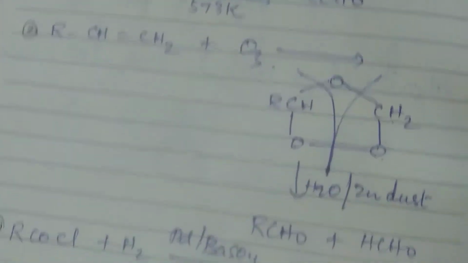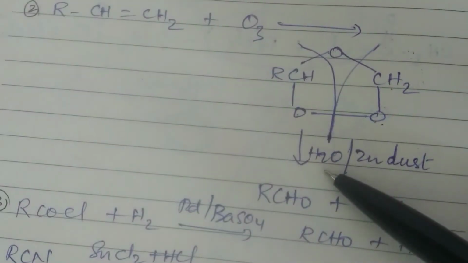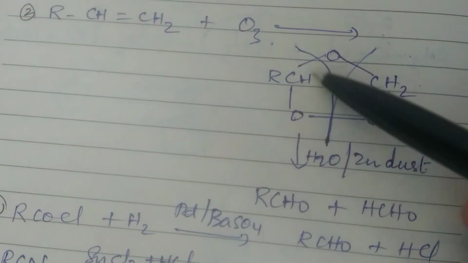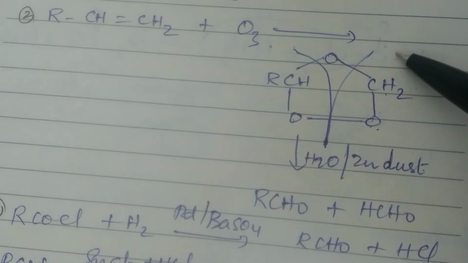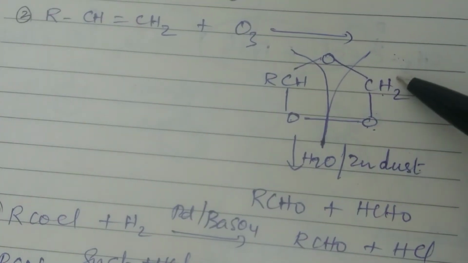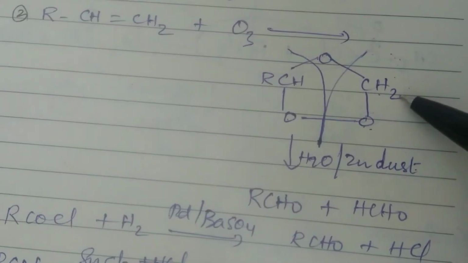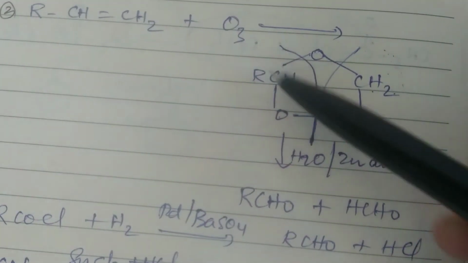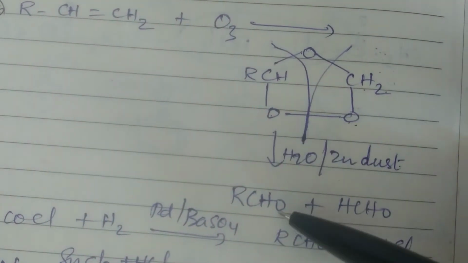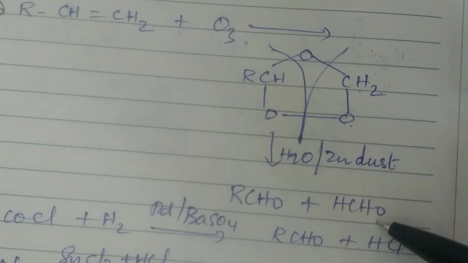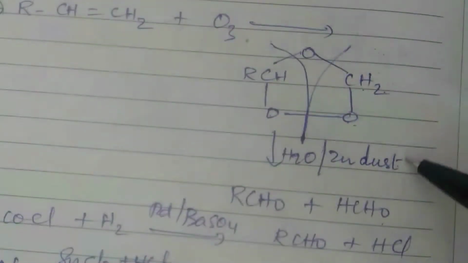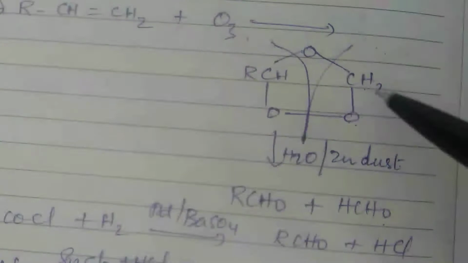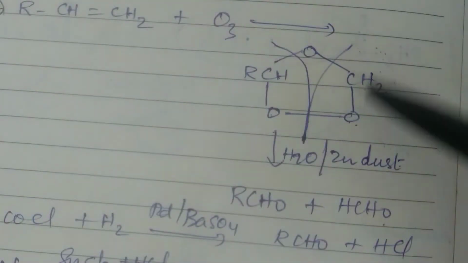Now once the ozonide is formed, you can subject it to hydrolysis in the presence of zinc dust. What you will get? This will come out as a separate entity and this will come out as a separate entity. What is this? This is HCHO, formaldehyde. What is this? RCHO, that is any other aldehyde, depending upon R. So you will get a mixture of RCHO and formaldehyde. Now zinc dust, you have to add zinc dust. What is the purpose behind adding zinc dust? Now this process is called reductive ozonolysis.